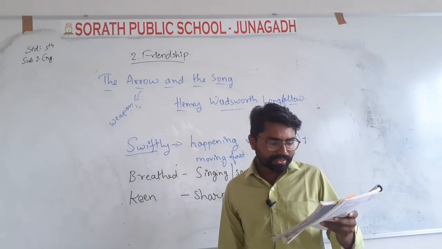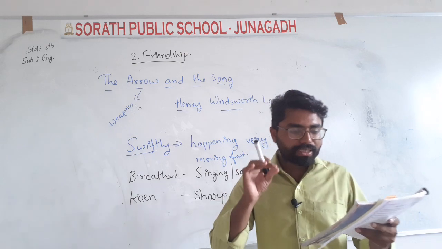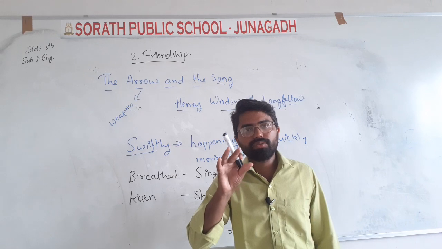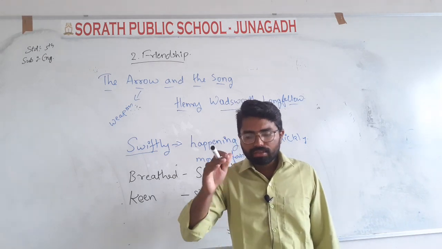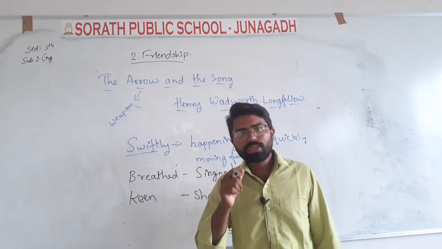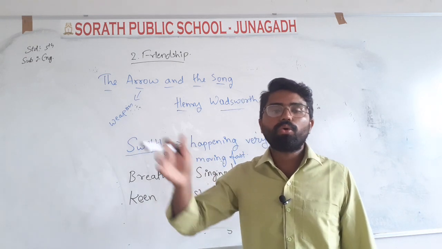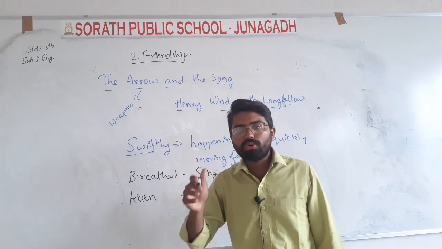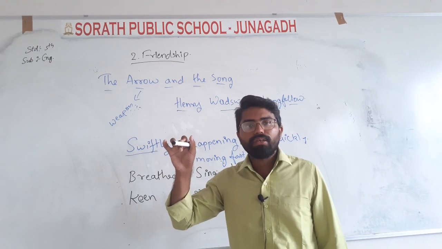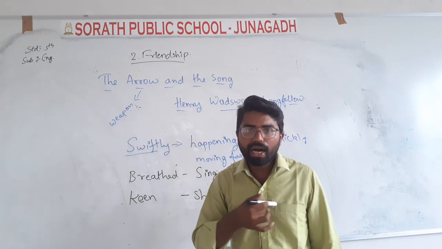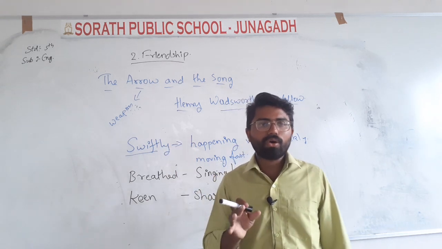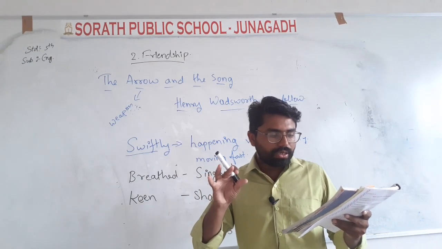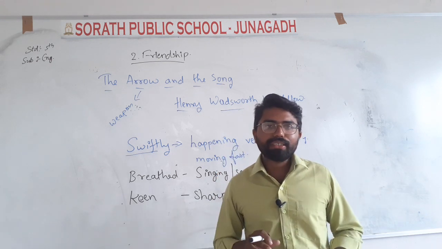Now, what does the last line mean to you? "And the song from beginning to end I found again in the heart of a friend." When the poet shot an arrow, he found it again in the oak tree. And the song sung by the poet, he also finds that song in his best friend's heart. That is talked about in the last line, that he found the song in his best friend's heart.